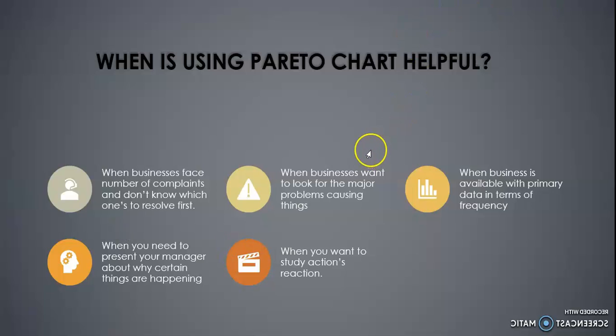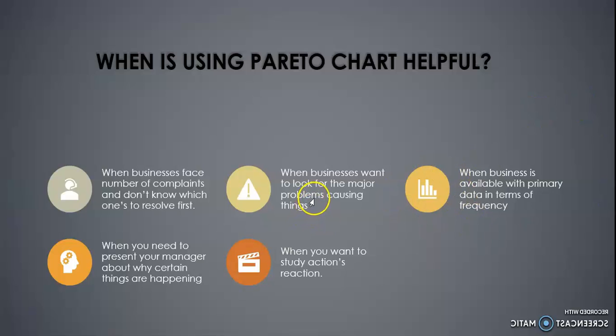So the question is, when are we going to use this Pareto chart and when is it going to be helpful? The first is when businesses face a number of complaints and don't know which ones to resolve first. Suppose a manager is receiving a lot of complaints about the restaurant, 10 or 15 in number, but he doesn't know which one to address first. Then this Pareto chart is going to help, because it displays the bars in the form of a bar chart, in descending order, so that you know which are the heaviest ones and need the attention of the business first.